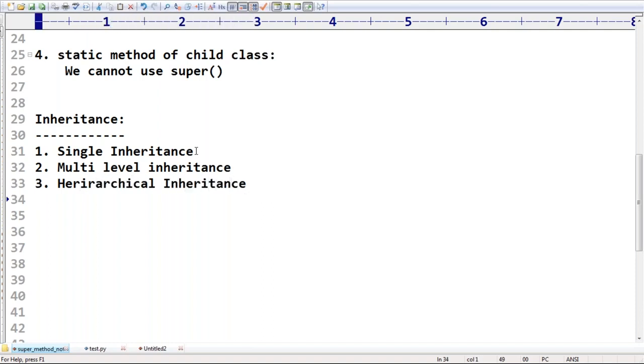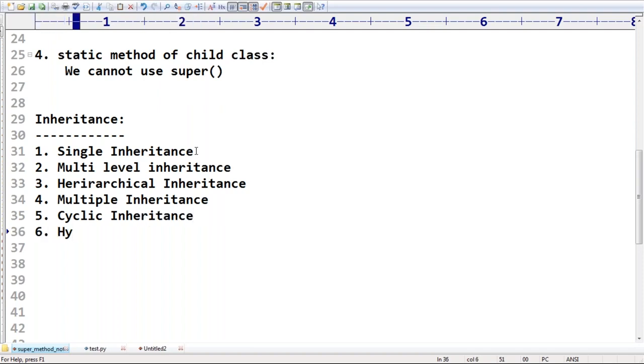Next, the fourth one is multiple inheritance. Next, the fifth one is cyclic inheritance. Are you getting cyclic inheritance? Next, the sixth one is hybrid inheritance.